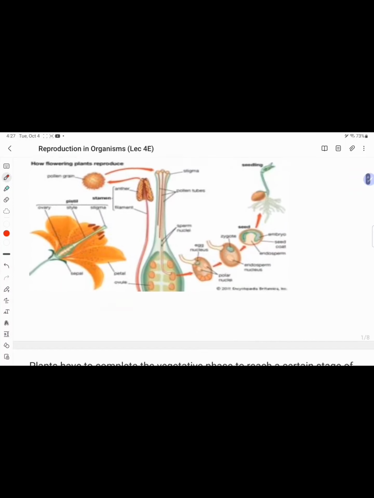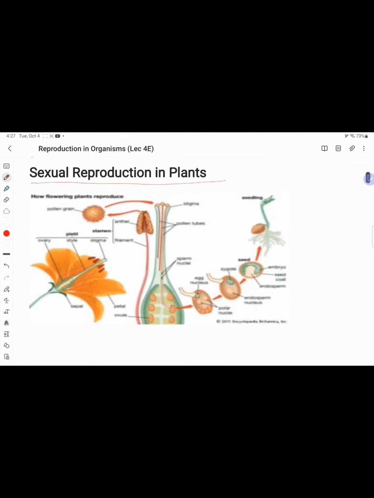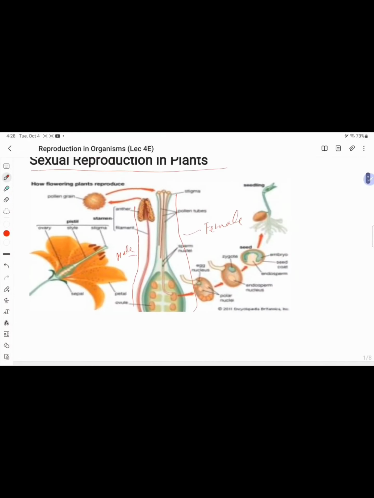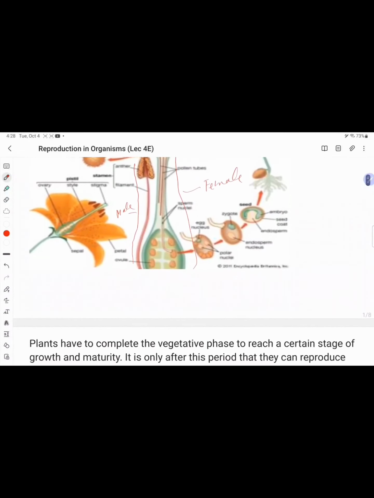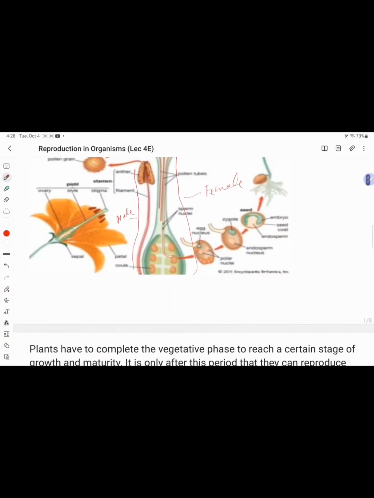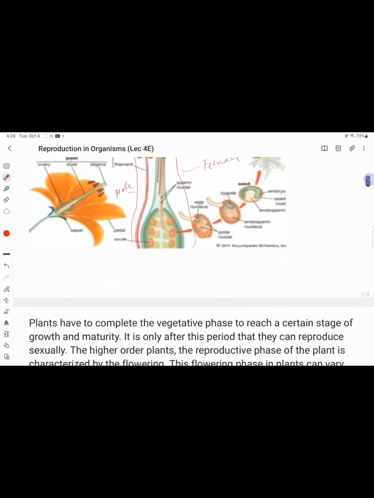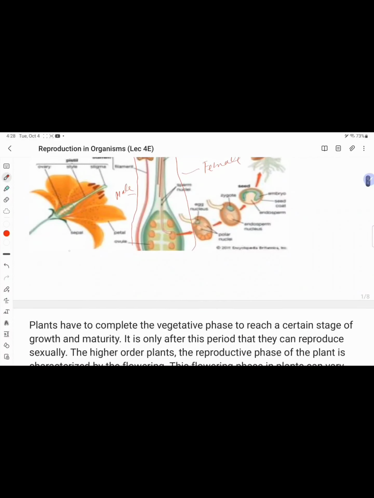The flower has two parts. This is the male part, and this is the female part. Some of it is not clear, so for the male parts, I want to make a slide picture.